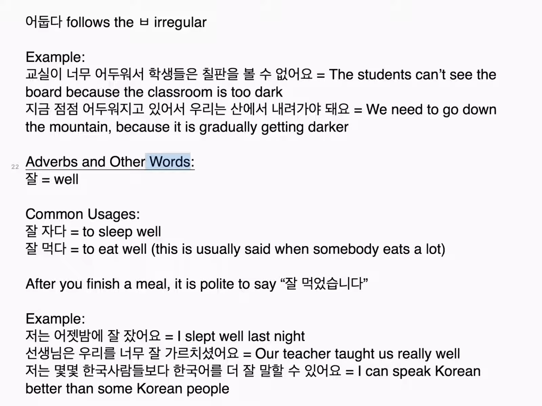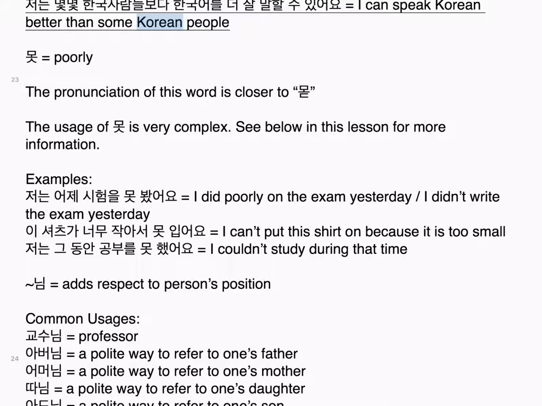Adverbs and other words. 잘, well. Common usages: 잘 자다, to sleep well. 잘 먹다, to eat well. This is usually said when somebody eats a lot. After you finish a meal, it is polite to say, 잘 먹었습니다. Example: 저는 어젯밤에 잘 잤어요. I slept well last night. 선생님은 우리를 너무 잘 가르치셨어요. Our teacher taught us really well. 저는 몇몇 한국 사람들보다 한국어를 더 잘 말할 수 있어요. I can speak Korean better than some Korean people.